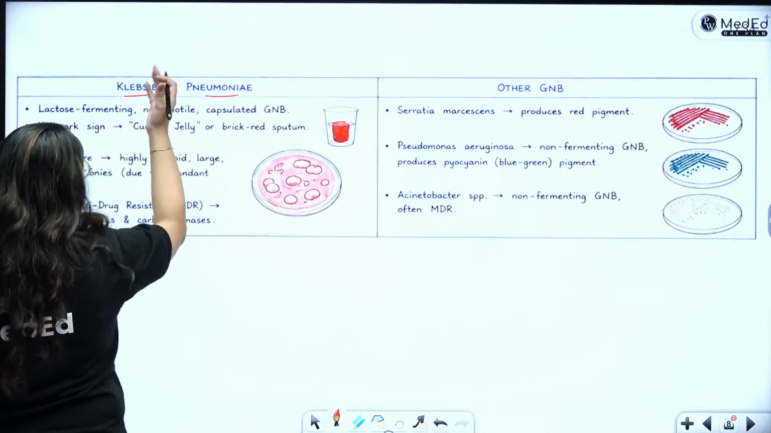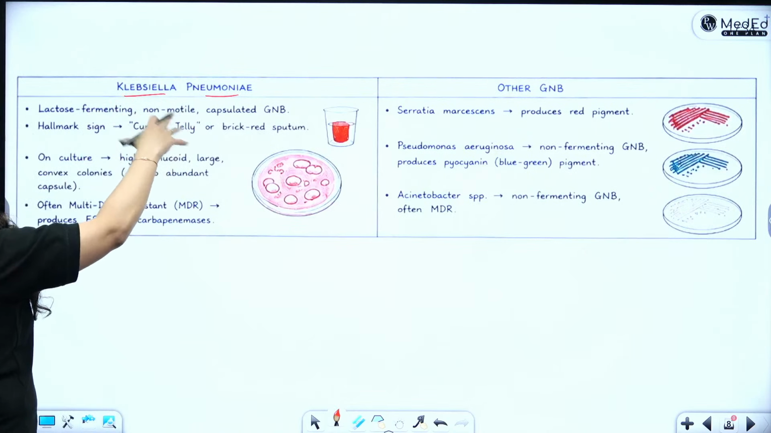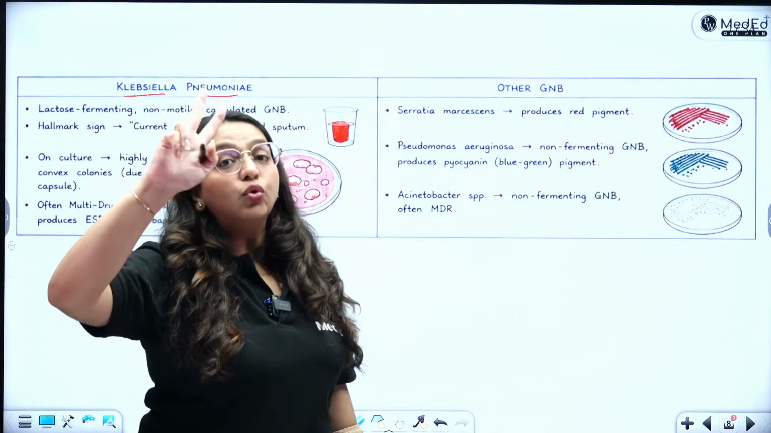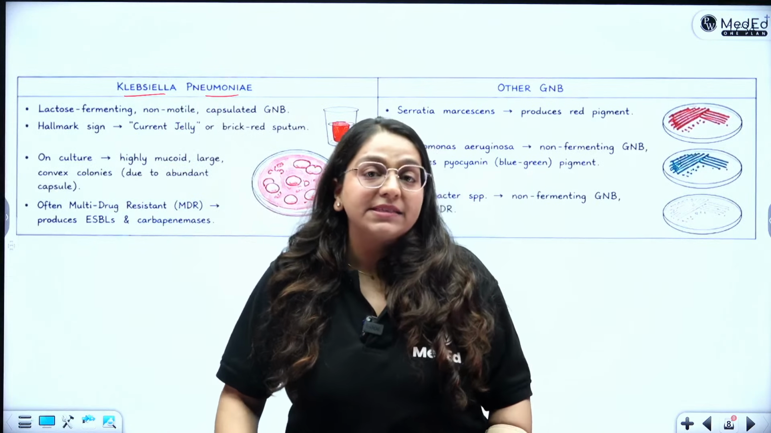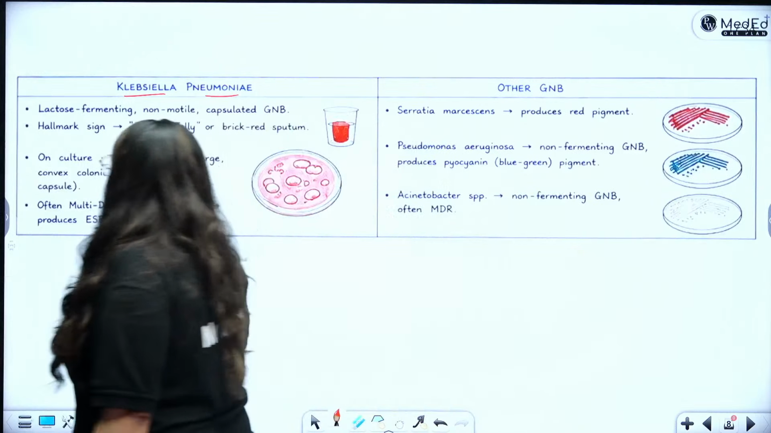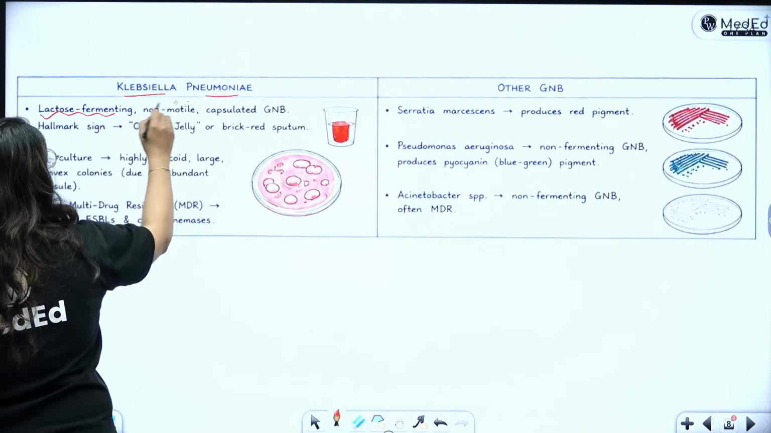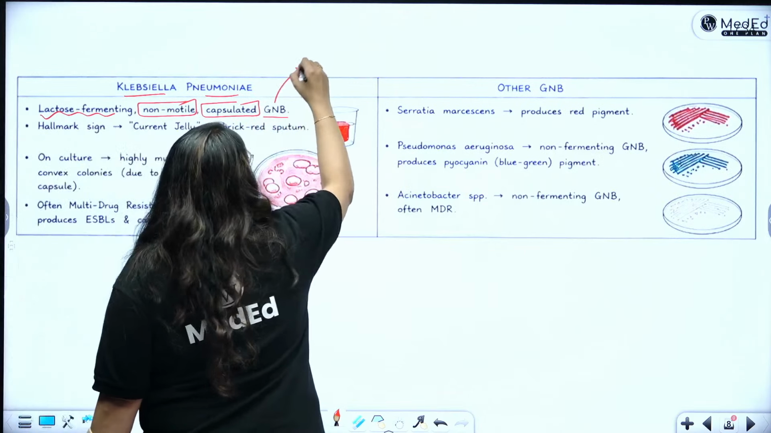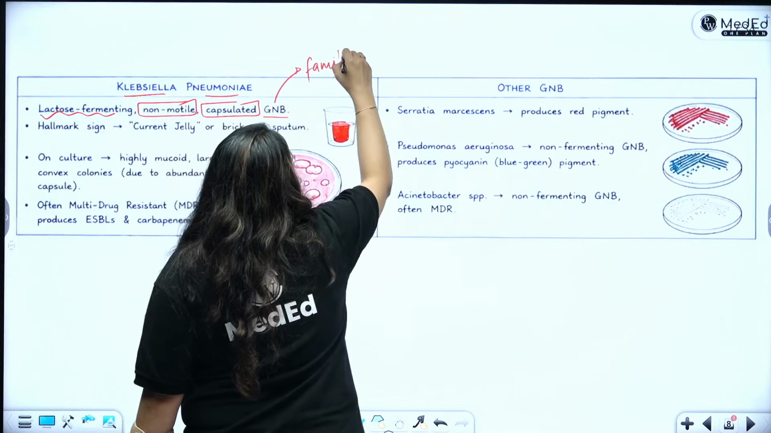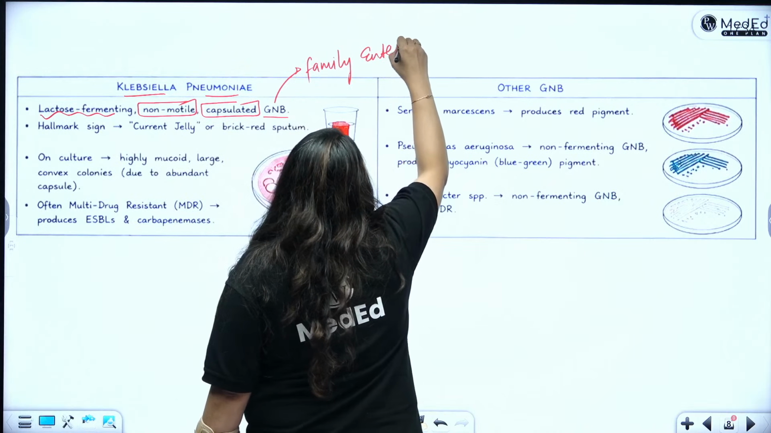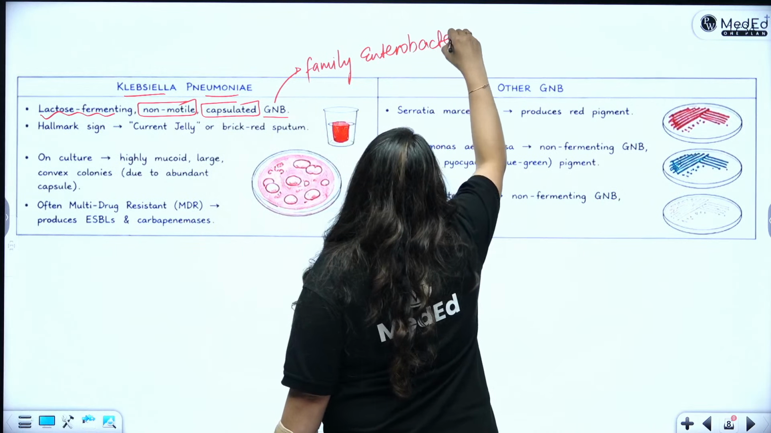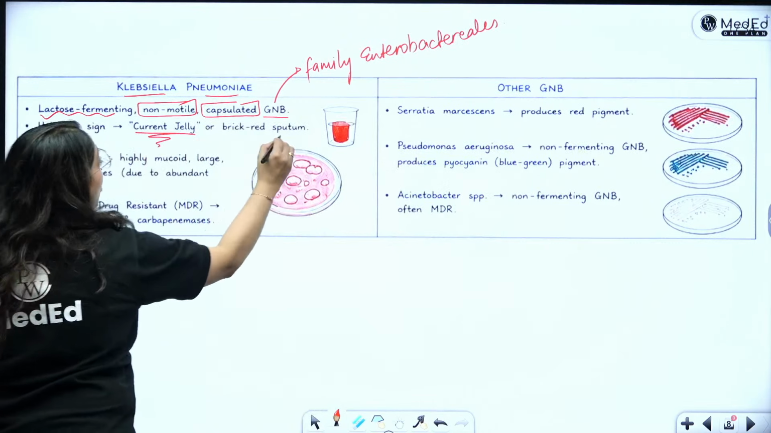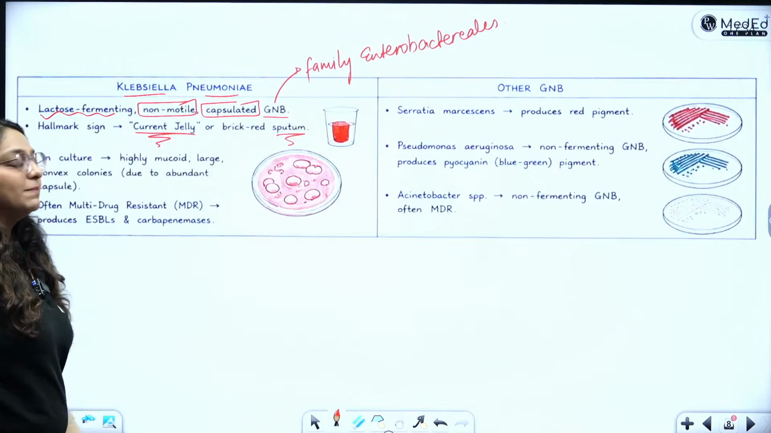Okay, we will come on to that. First, let's see what is Klebsiella. It is enterobacterial, and we only read 2 lactose fermenter enterobacterials, E. coli and Klebsiella. So, Klebsiella is a lactose fermenting, non-motile, capsulated gram-negative bacteria belonging to the family Enterobacteriales. Hallmark sign is the currant jelly or brick red sputum, which is shown by Klebsiella pneumoniae.